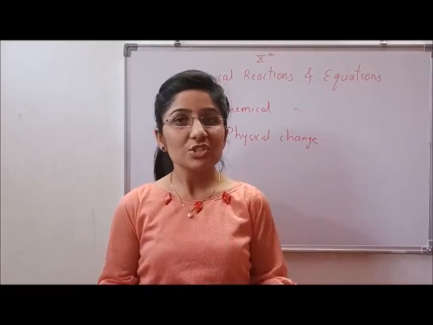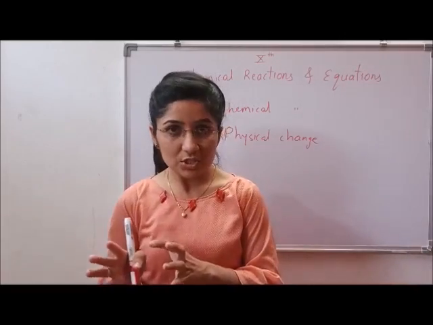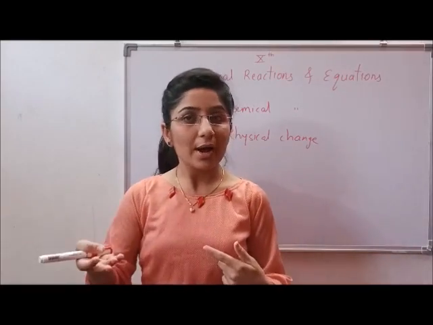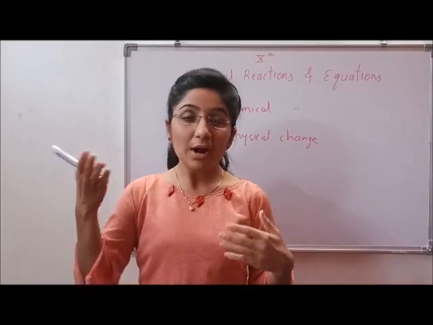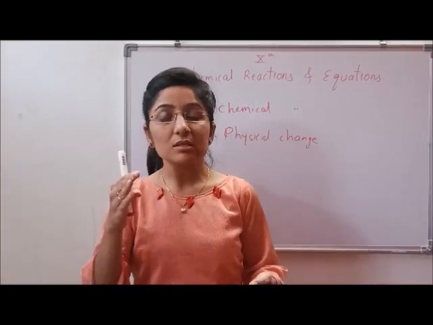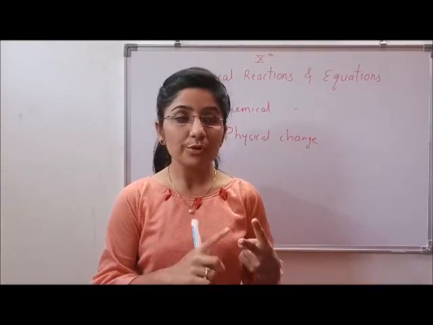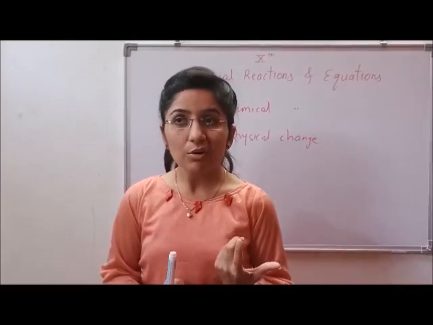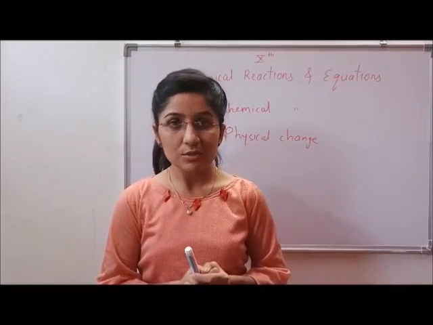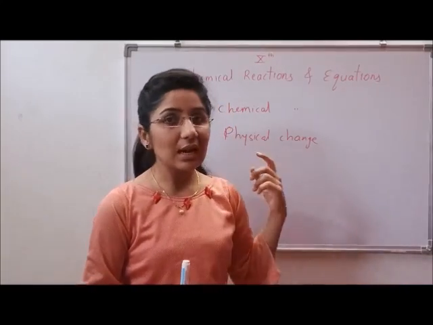So there are some changes in our surrounding. A few of them are physical changes, a few of them are chemical changes. To list out examples, conversion of water into ice and vice versa, or ice to water and water to steam, these are physical changes. And what are chemical changes? Digestion of food, cooking of food, rusting of iron, or any kind of corrosion. So these are all chemical changes. This is how we can differentiate between a physical change and a chemical change.